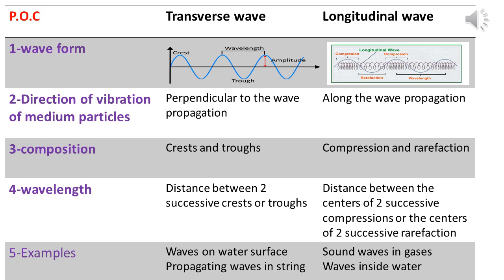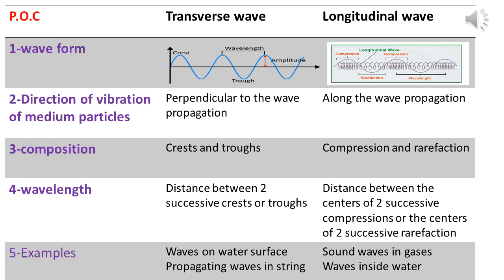For example, waves on a water surface, propagating waves in strings or loops. Number two, longitudinal waves. Steps. First one, put a loop on a smooth horizontal plane and attach the loop between two springs.